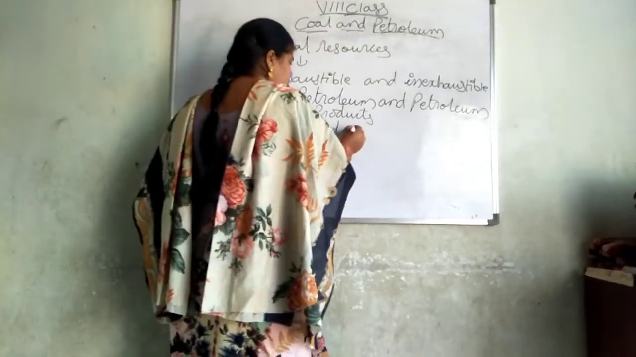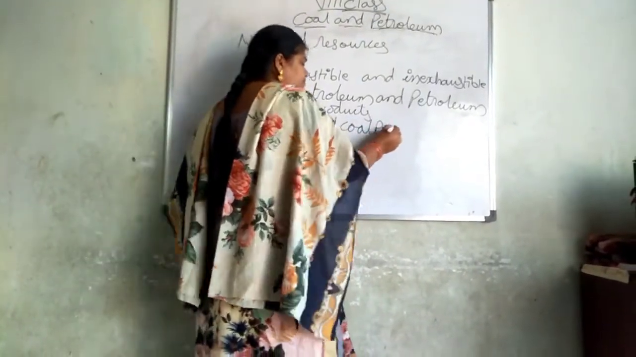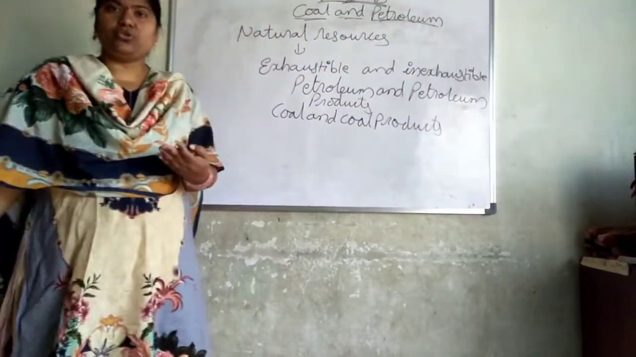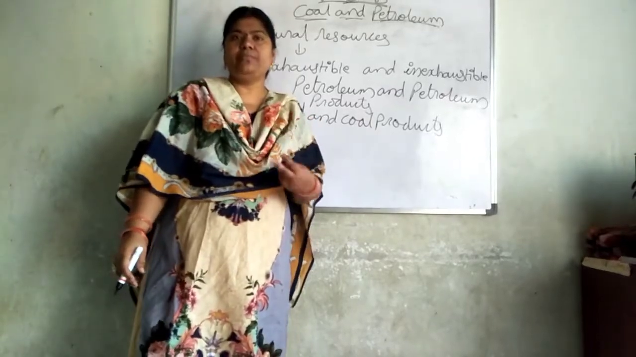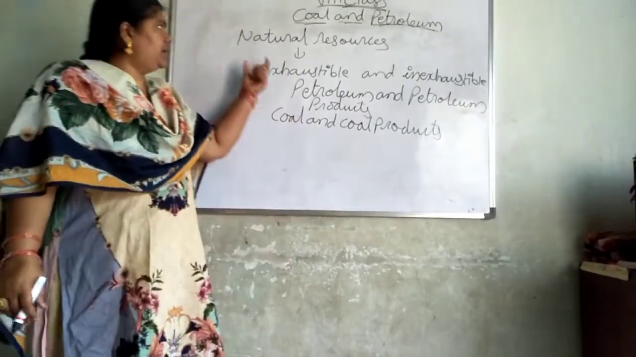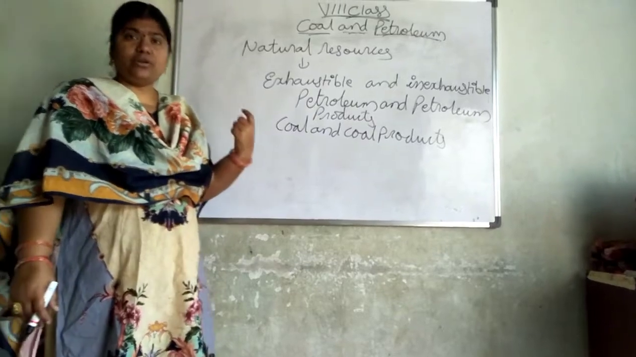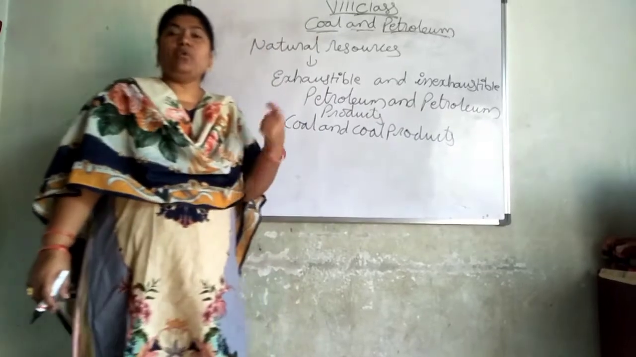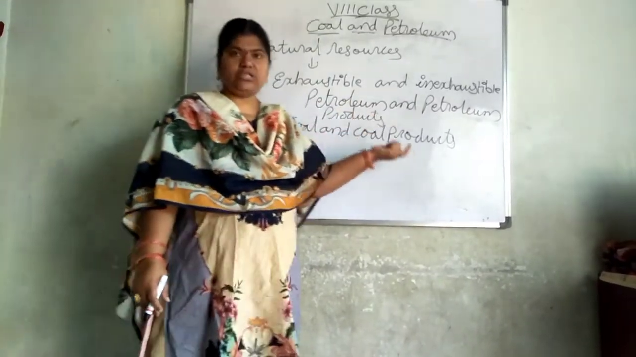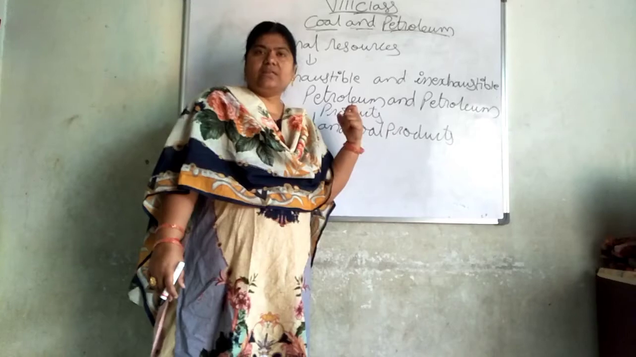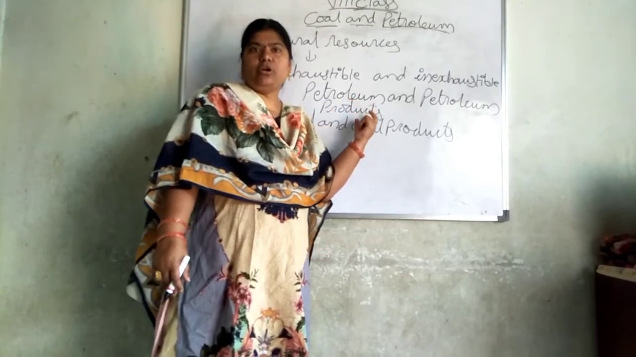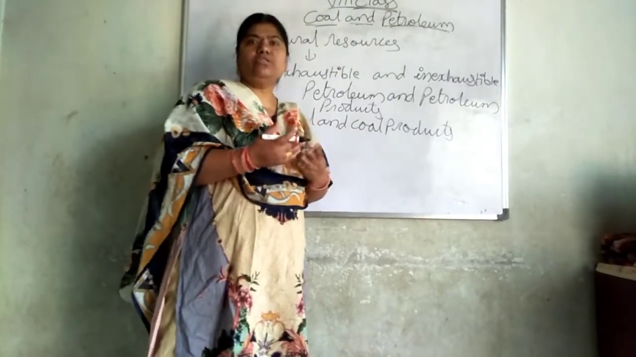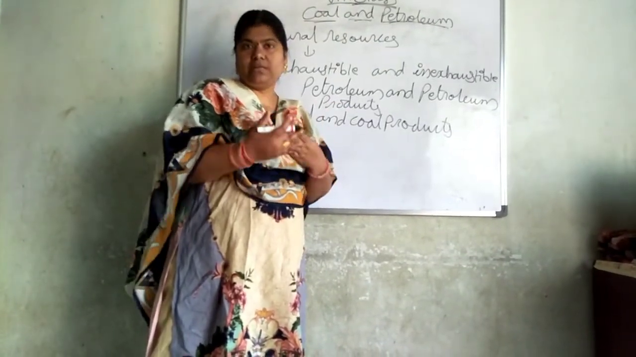That means what we will extract from petroleum and coal. Here, what are natural resources? Natural resources are of two types, exhaustible and inexhaustible. What are exhaustible resources? What are inexhaustible resources? We will discuss that. And in this, we will talk about petroleum and coal: what is petroleum, what is coal, and what we are extracting from petrol and coal.